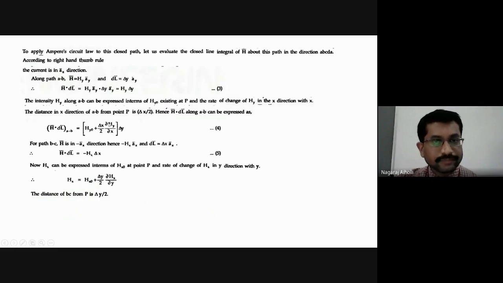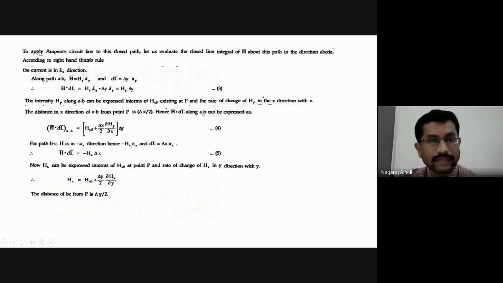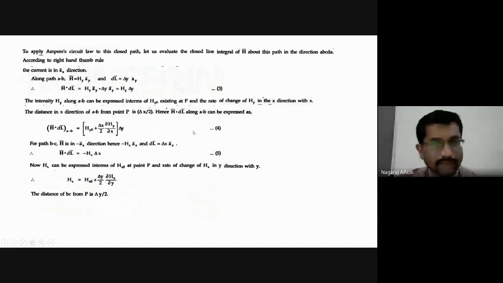Therefore, I will write it as: the intensity Hy along AB can be expressed in terms of Hy naught existing at P and the rate of change of Hy in the x direction with x. Now, the rate of change of Hy in the x direction is dou Hy by dou x. With respect to x, you have to take this perpendicular distance, that is delta x by 2. Therefore, the equation will be H bar dot dl bar of A to B. This is equal to Hy naught, at the center point P, plus delta x by 2 dou Hy by dou x. That is the equation we have to consider.